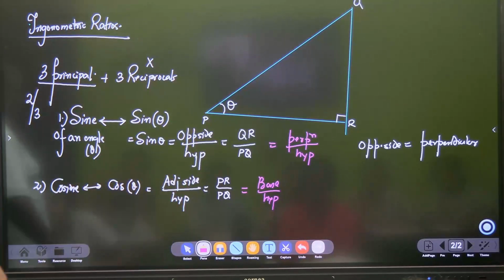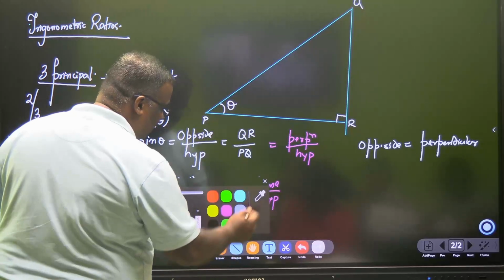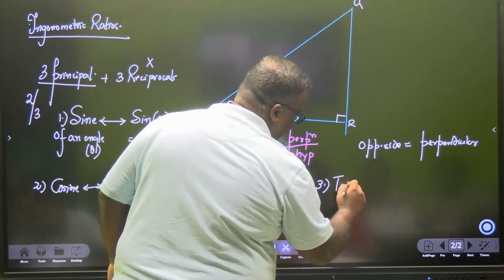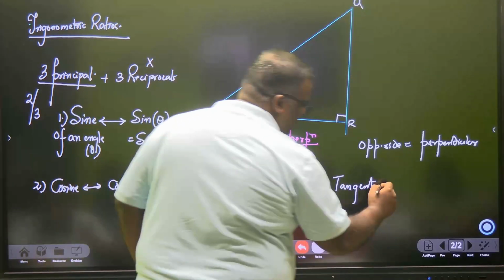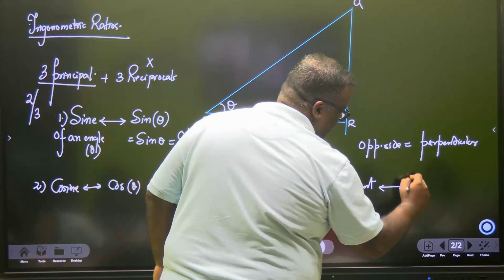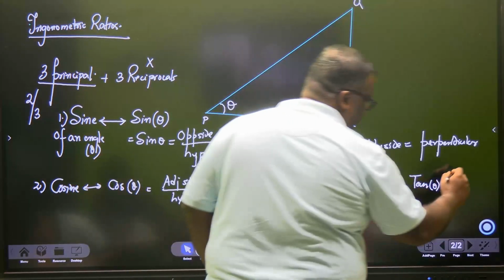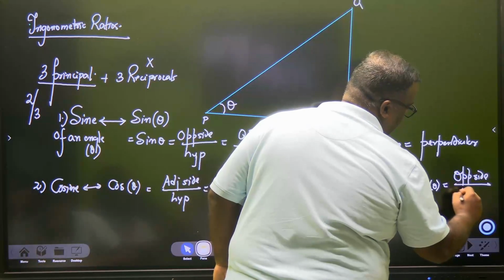Okay? And then there is a third ratio. Why I'm teaching the third ratio is that then it becomes clear for you, though you will not use it in grade 10. That is called the tangent ratio. Tangent of an angle is said to be tan of an angle. So tan theta becomes opposite side by adjacent side.